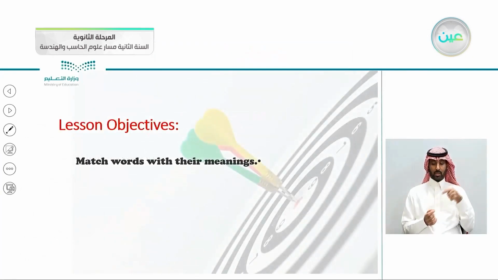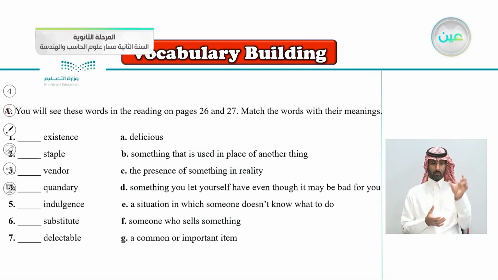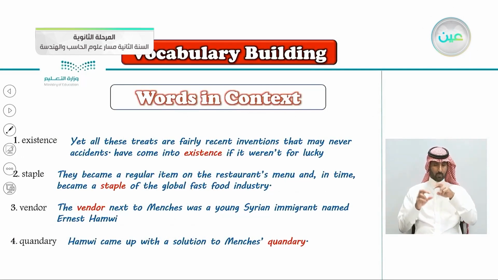So these are today's objectives for the vocabulary building. Of course, we'll be matching words with their meanings. We have a list of words here: existence, staple, vendor, quandary, indulgence, substitute, and delectable. And we have the definitions, let's say the meanings of these words. But before we answer, as usual, we will find these words in the context in the reading passage we'll be taking next lesson.